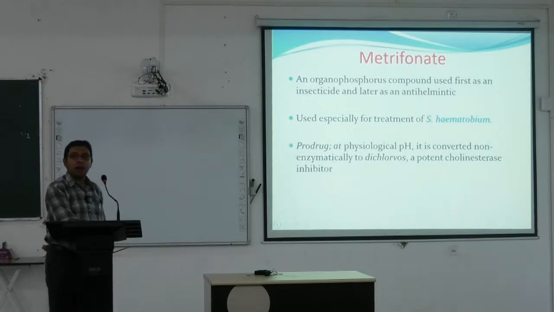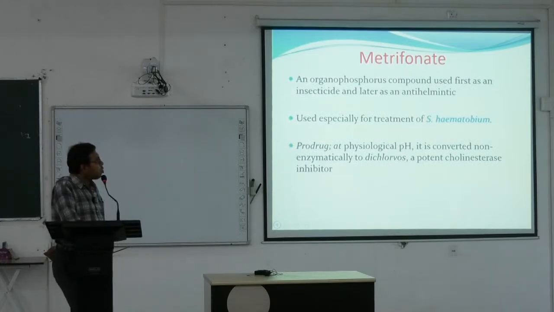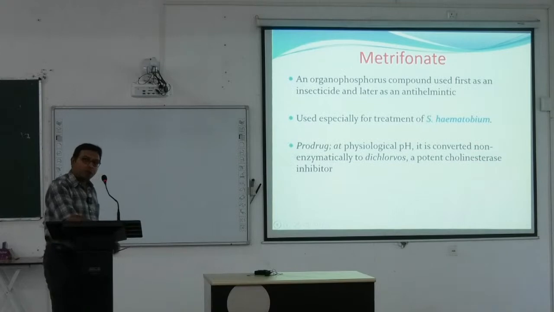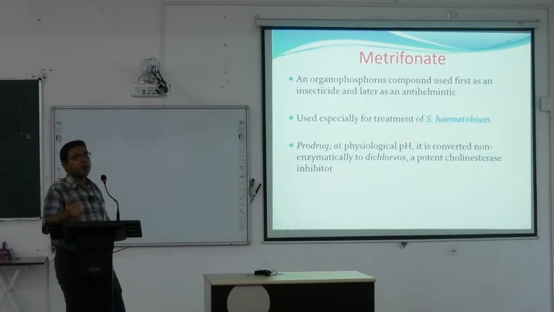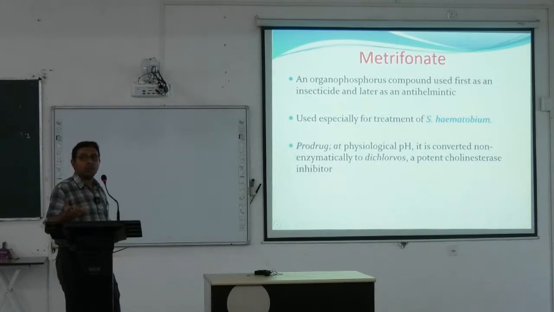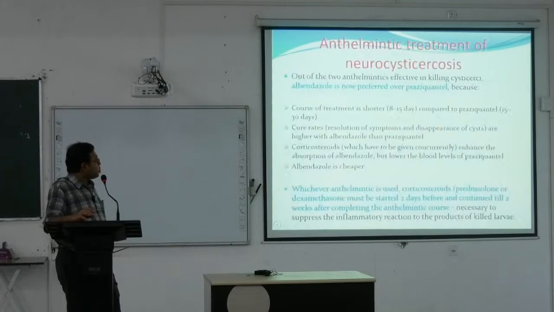It has been seen that they have some anthelmintic action, used especially for treatment of Schistosoma haematobium. It is a prodrug and ultimately it is converted to an active drug, dichlorvos, which is a potent cholinesterase inhibitor, a similar type of organophosphorus. But it mainly acts on the worms and has very minimal effect on the host cells. That's why it is not toxic to humans.